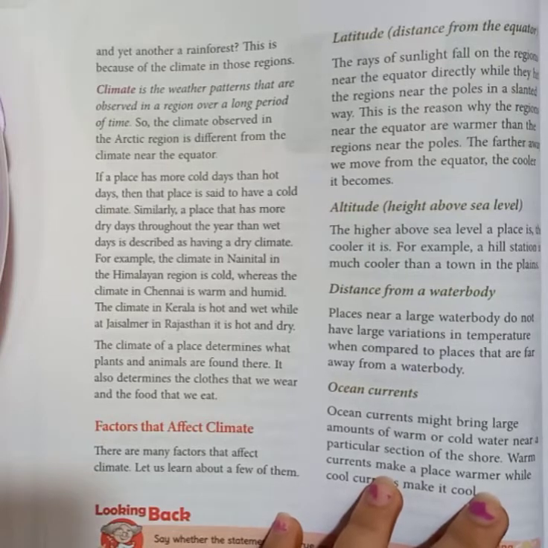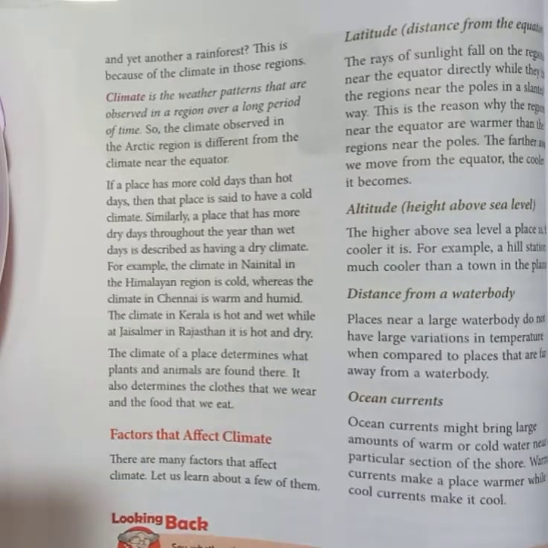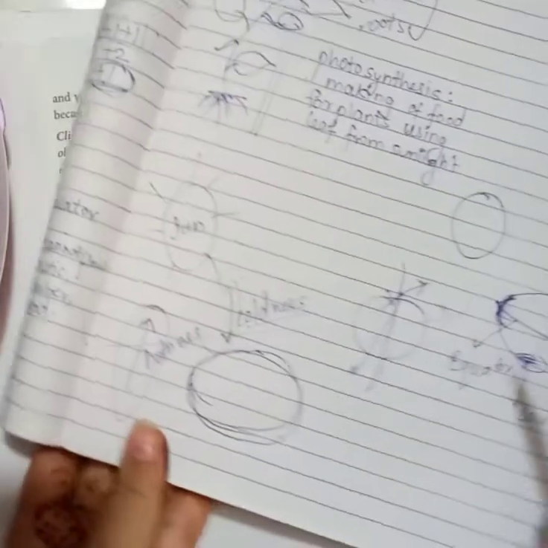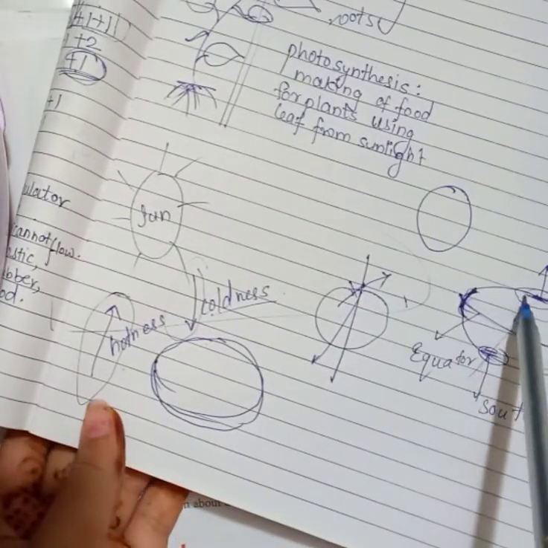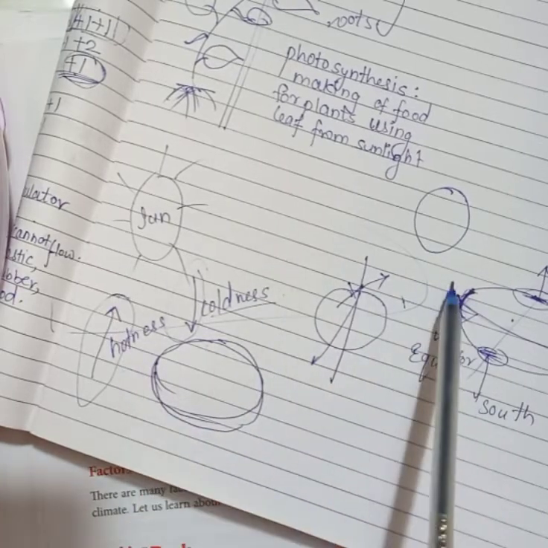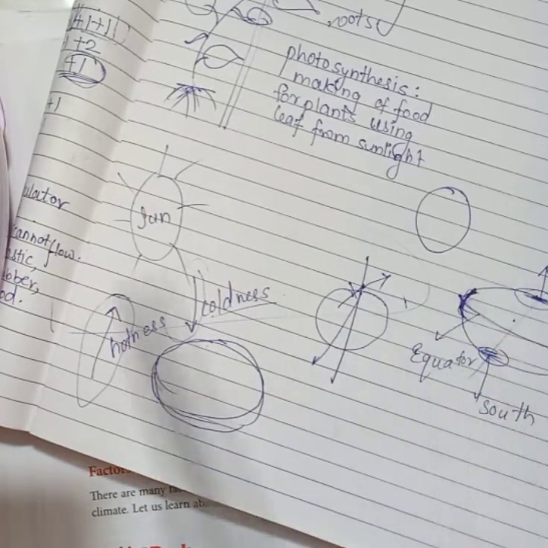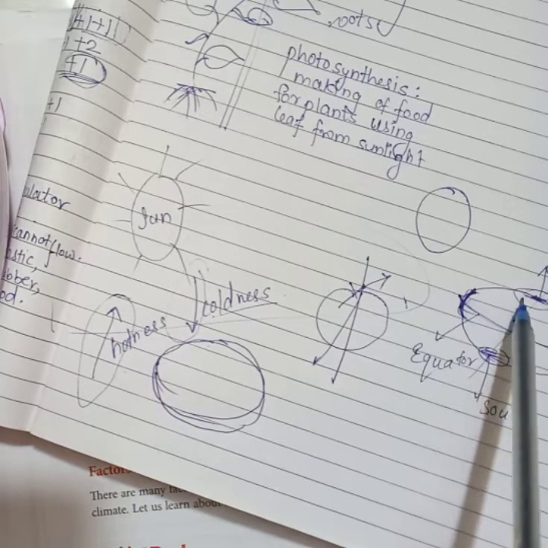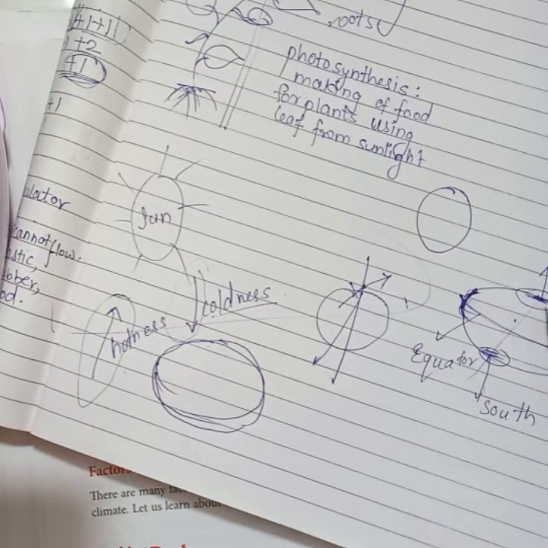Climatic conditions mean what? As I have explained here, on the earth the sunlight does not reach the poles easily. Very little sunlight goes to the poles, due to which there is snow.